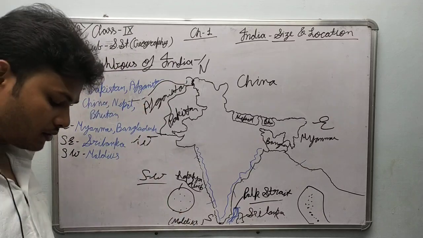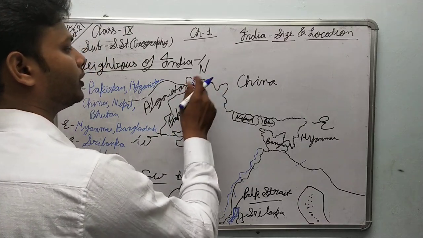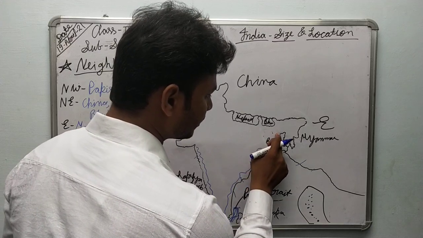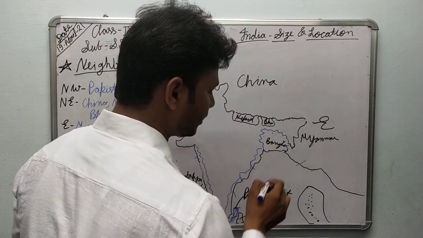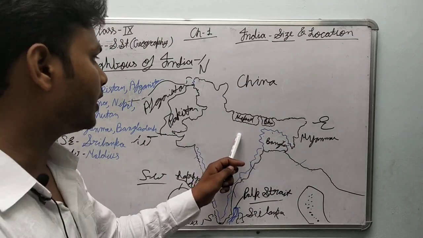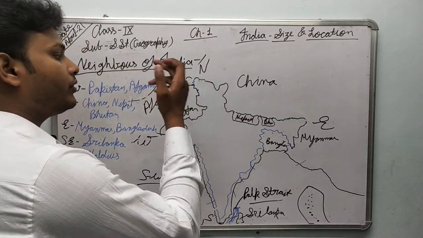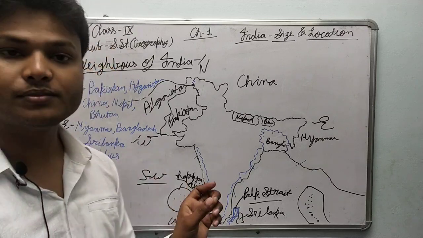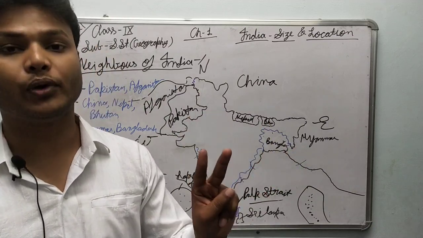Two more important factors are also here. Afghanistan is connected with India with a very small land boundary, while Bangladesh is connected with India with a long boundary. Suppose this blue line is the land boundary of Bangladesh with India, and this blue line is the boundary of Afghanistan with India. The boundary of Afghanistan with India is the smallest boundary. Okay, Afghanistan has the smallest boundary with India, while Bangladesh has the longest boundary with India. These 2 points are very important.